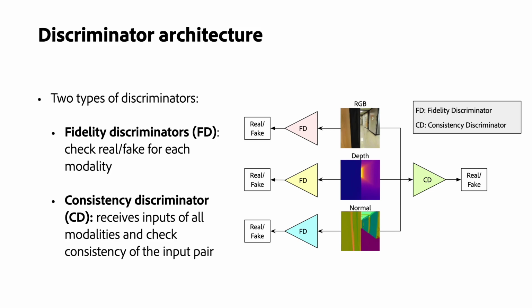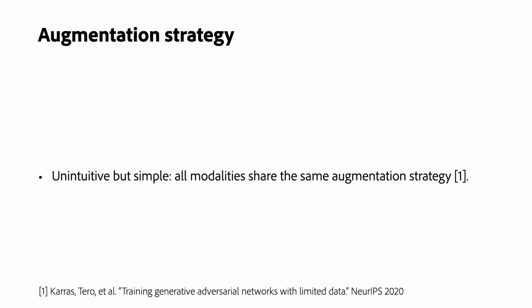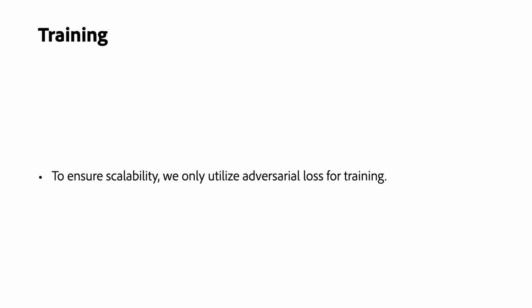Our discriminator architecture is also scalable. For a new modality, we only need to build a new fidelity discriminator since the consistency discriminator is shared across all the modalities. Besides, we also use adaptive discriminator augmentations. One counterintuitive fact here is that we apply the same suite of augmentations to all modalities. In discriminative learning approaches, sometimes you should be very careful when doing augmentations on, for example, surface normals or depths. However, here, even if we do crazy augmentations, the generator still learns. This is a good merit in scalability compared to discriminative approaches.